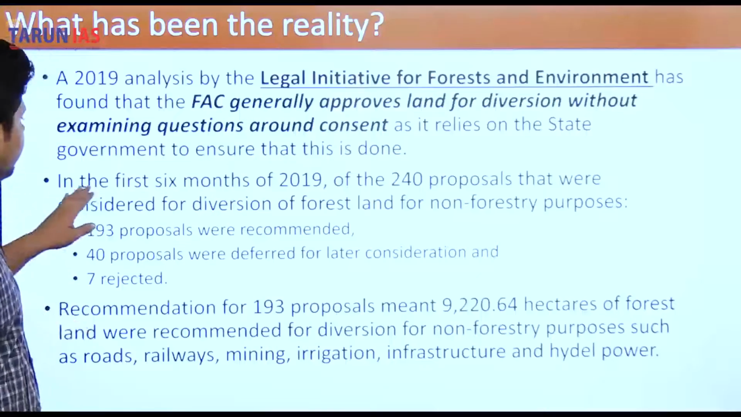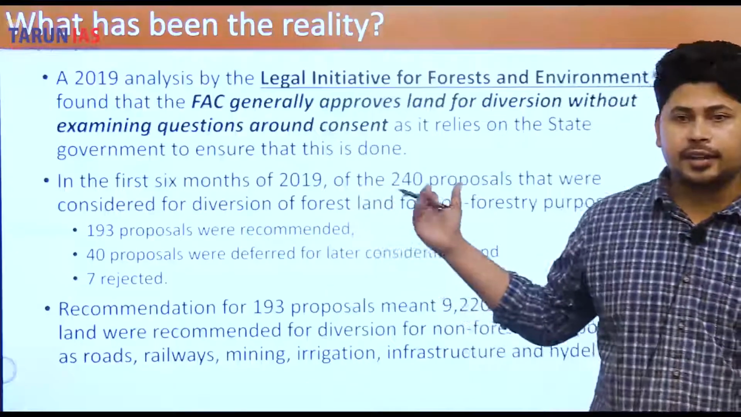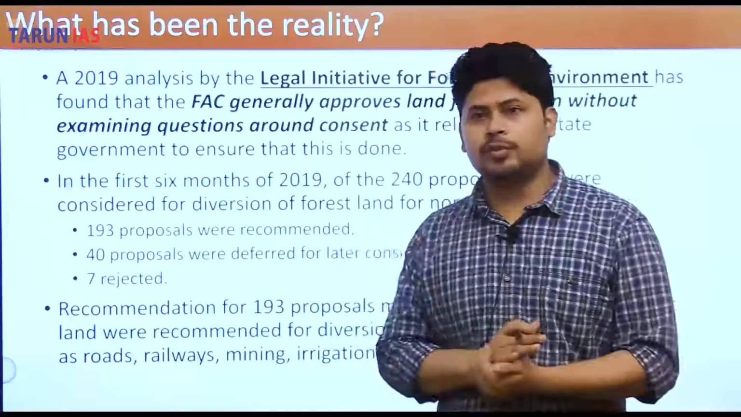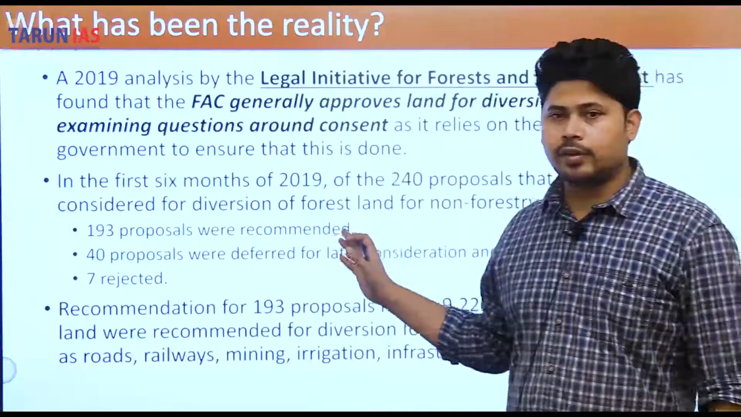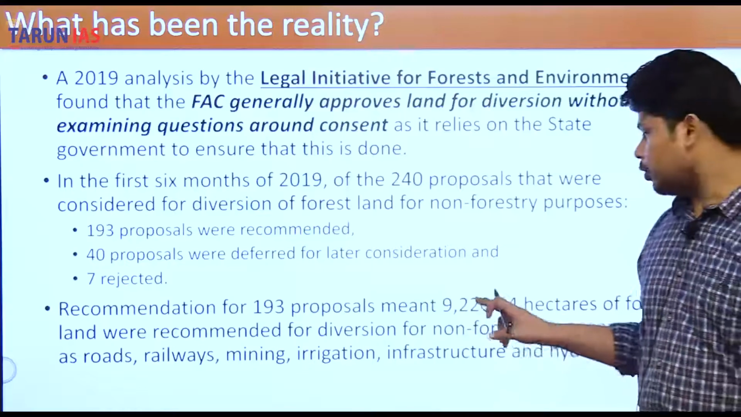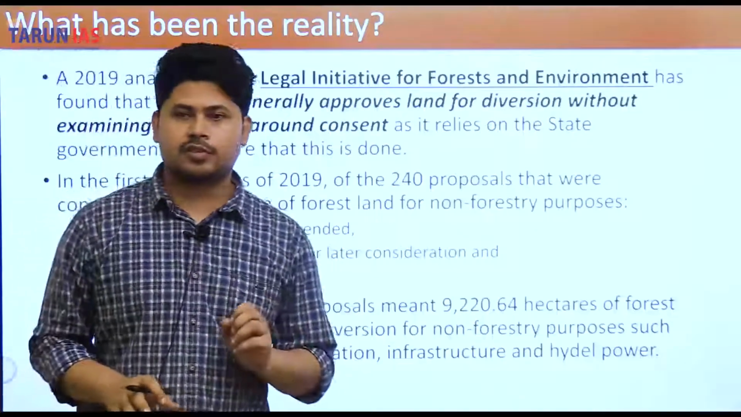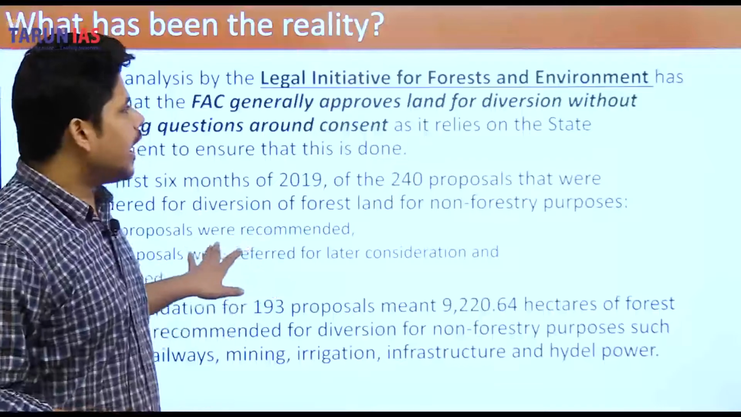In the first 6 months of 2019, of the 240 proposals, 193 were recommended. Majority of the proposals were accepted, 40 were deferred and 7 rejected. Recommended 193 proposals meant 9,220.64 hectare of land diversion for road, dam, irrigation infrastructure and hydropower. That means FAC most of the time does not go into questioning the nature of the consent, and it might not be properly analyzing or assessing the impact of diversion of forest lands.